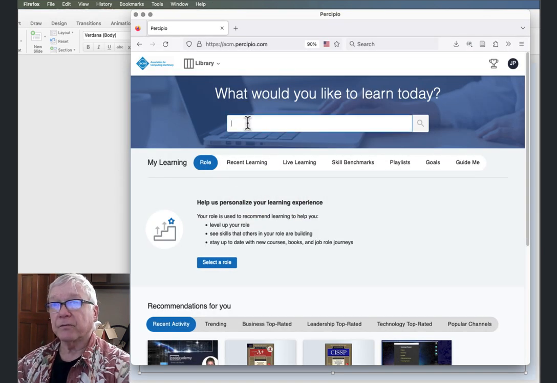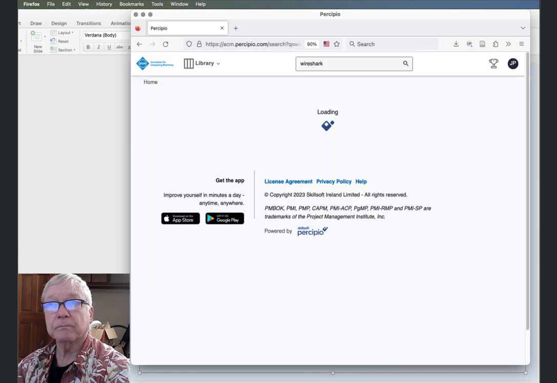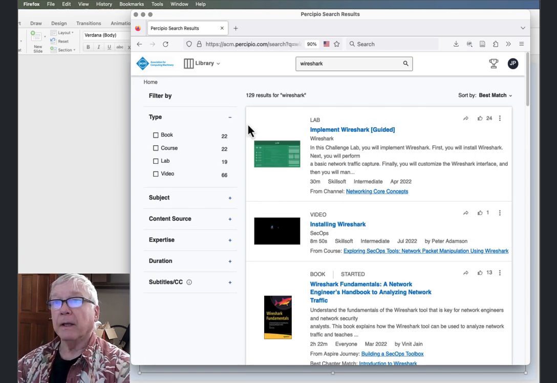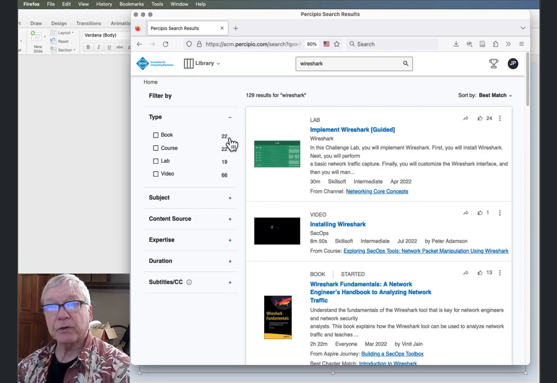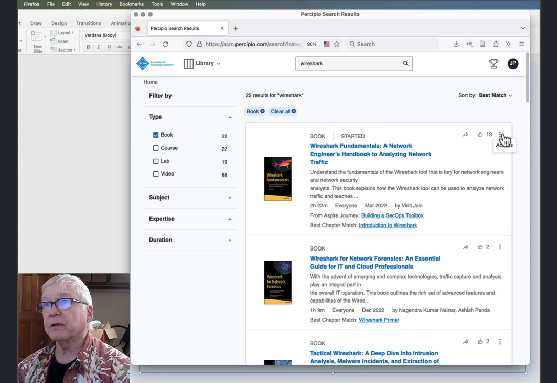And so let's say, for instance, I'm going to search for Wireshark. And I can see there's 22 books, 22 courses, 19 labs, 66 videos, and a partridge in a pear tree. So I could narrow this down to just books, and I could sort by the newest or the best match.